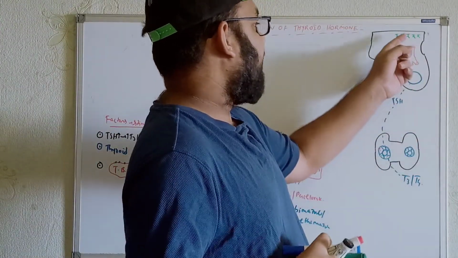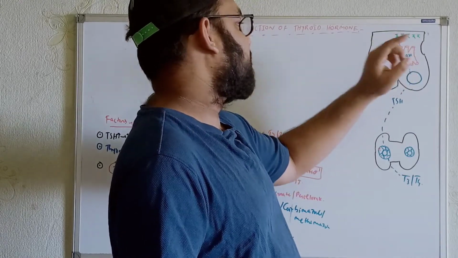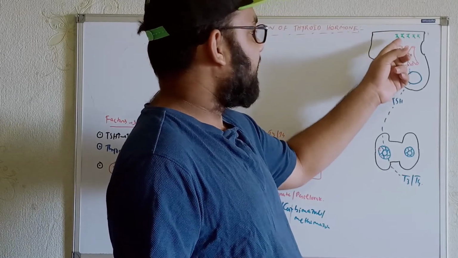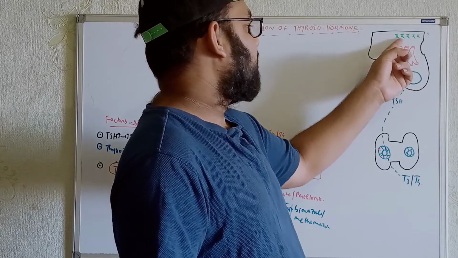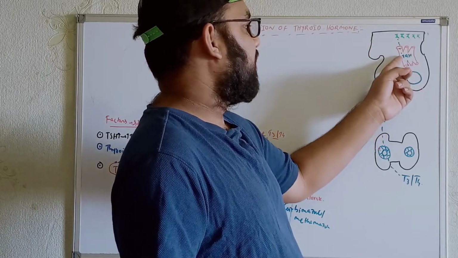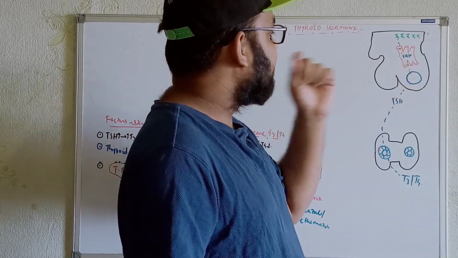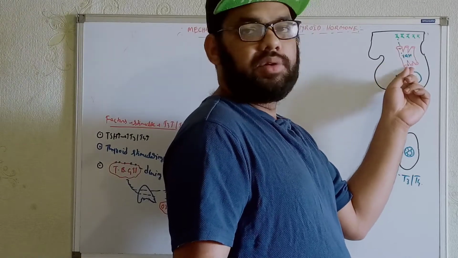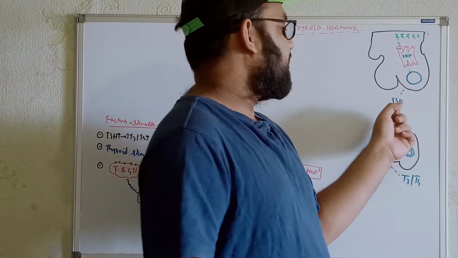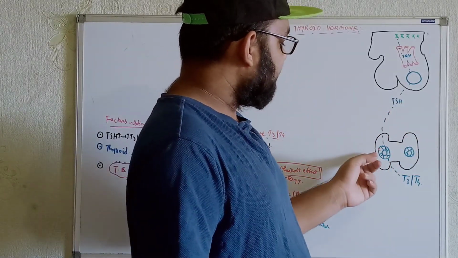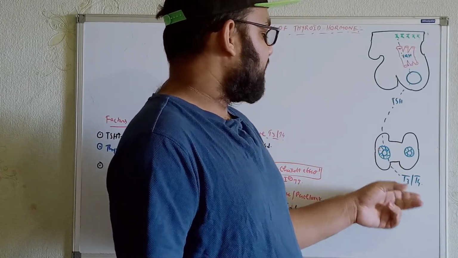Now what do we know normally? Within the hypothalamus, we know there are some neurons within the paraventricular area. From here we get the release of TRH. So TRH will be released by these neurons, and this TRH will reach from the neurons to the anterior pituitary by what? This is known as the hypothalamic hypophyseal portal system. By this system, the TRH will reach the anterior pituitary cells, and I already explained the mechanisms there to produce TSH. So the TSH that is produced will reach the thyroid follicular cells, activate them, and they will produce T3 and T4.